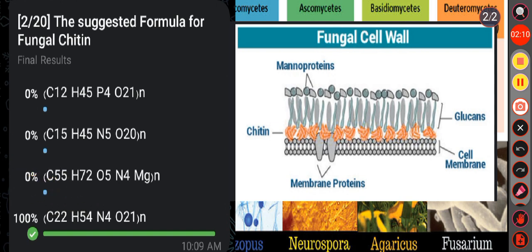We know the composition of the cell wall is variable among the different groups of fungi or between the different species of the same group. In the majority of fungi, the wall lacks cellulose but contains a form of chitin known as the fungus cellulose, and the suggested formula for fungus chitin is C22, H54, N4, O21. So here the correct answer is option D.